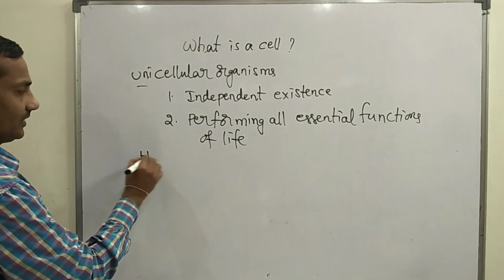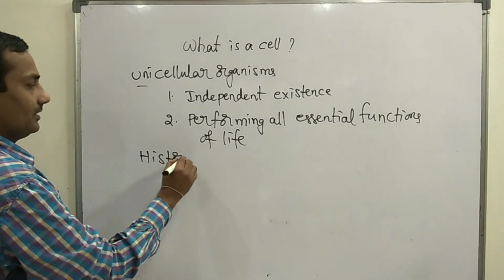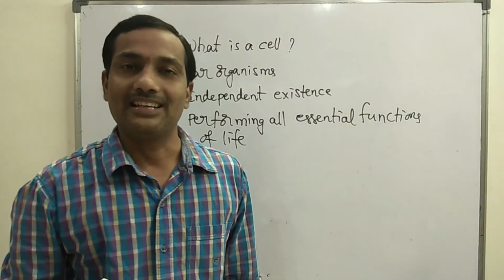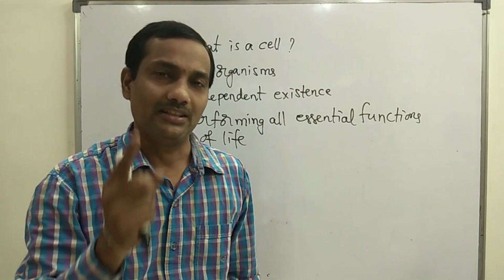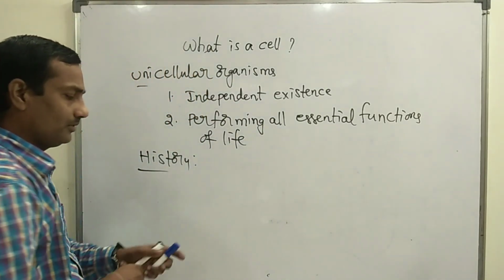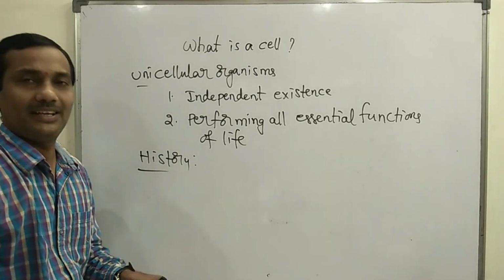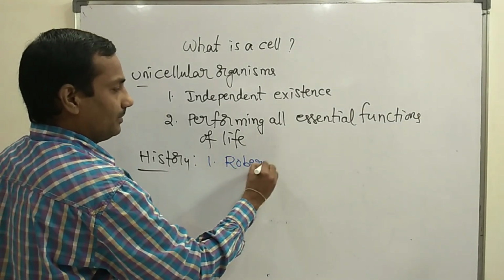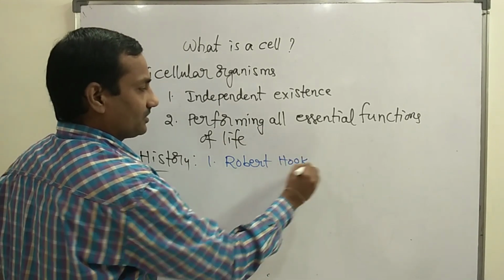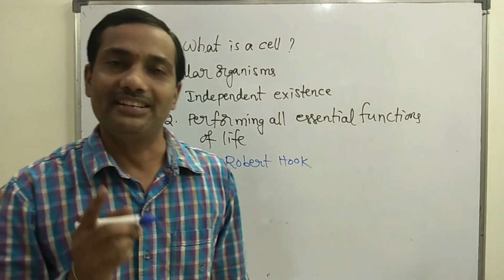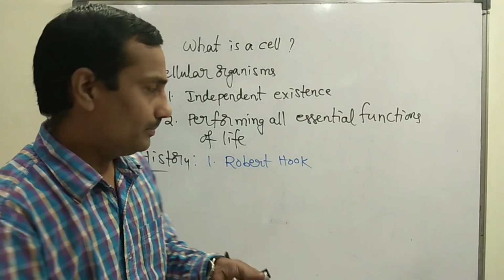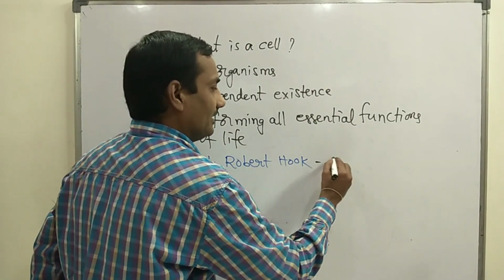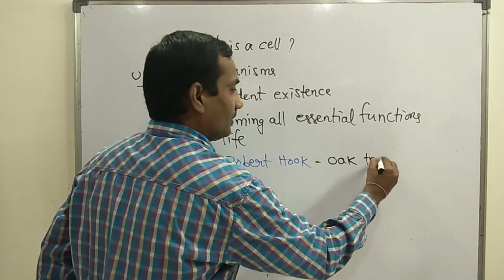Now we will see historical information about cell biology. First, I am going to explain about the first scientist, Robert Hooke. He was the first person to identify a dead cell, from the Quercus suber plant, that is the oak tree.